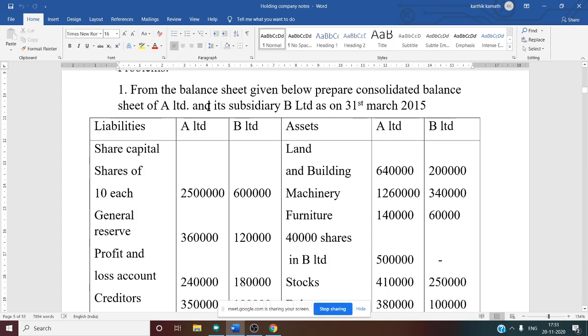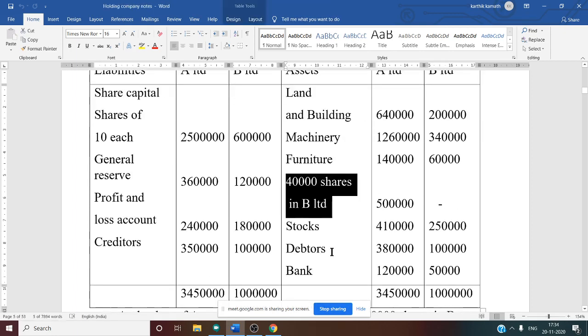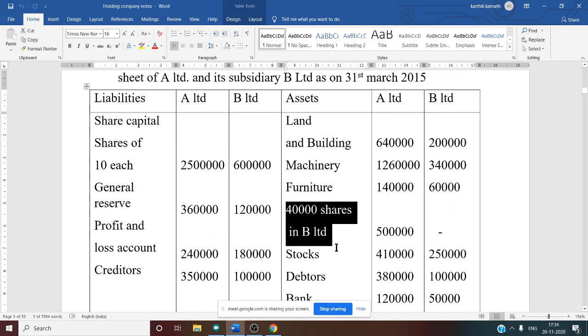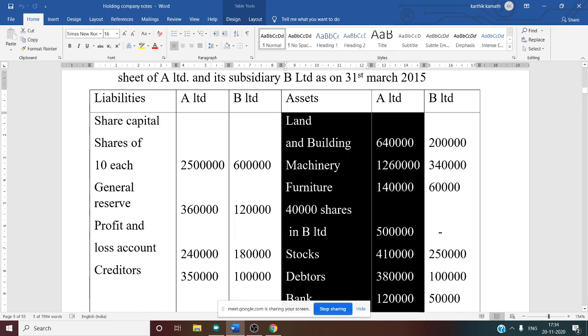So now asset side, we need to see all the items one by one. Land and building, machinery, furniture, these are fixed assets. Then 40,000 shares in B Limited. So this is very important information from the point of view of solving the problem. 40,000 shares in B Limited means what? This is nothing but investment made by the holding company in the subsidiary company.